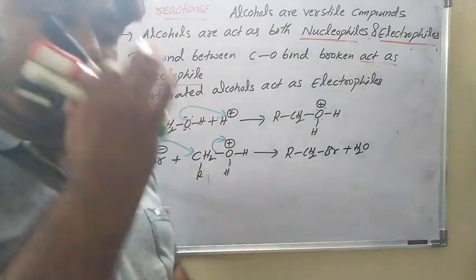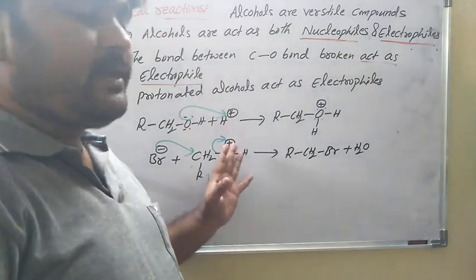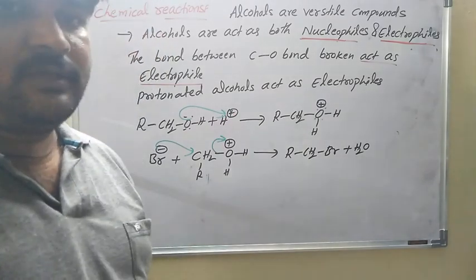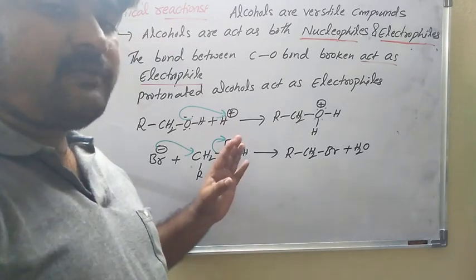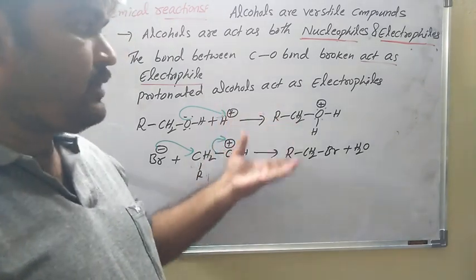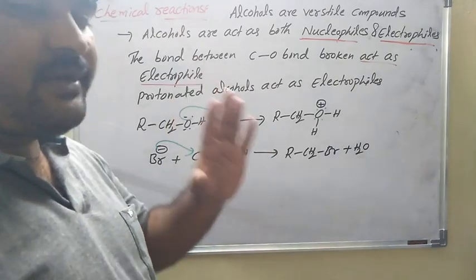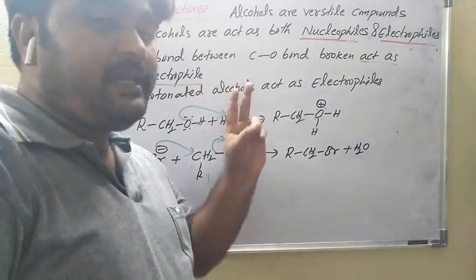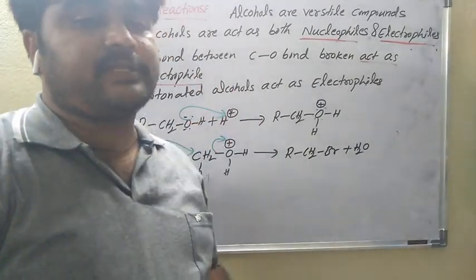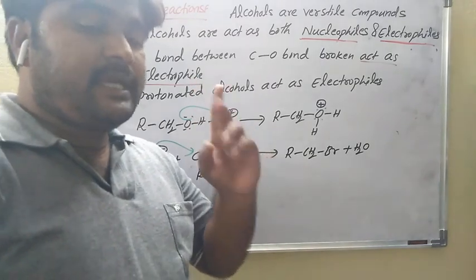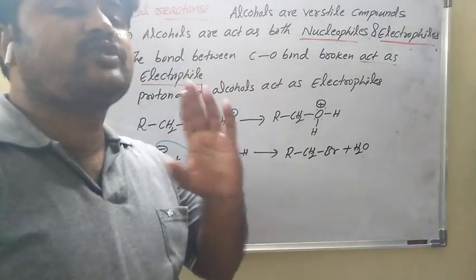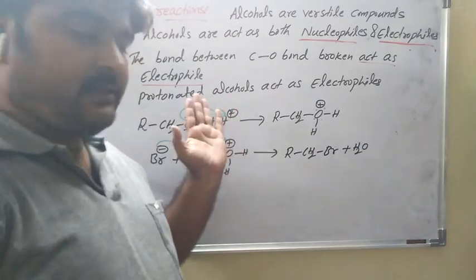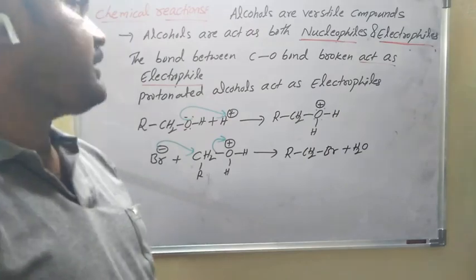So the cleavage is very important. That's why chemical reactions are of two types. Due to the above reasons, cleavage of the OH bond and the C-O bond, chemical reactions involve two types. The first type is reactions involving cleavage of the OH bond in alcohols. So two types of chemical reactions are there.